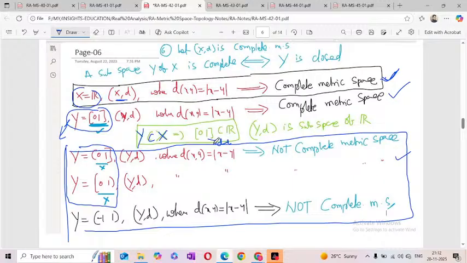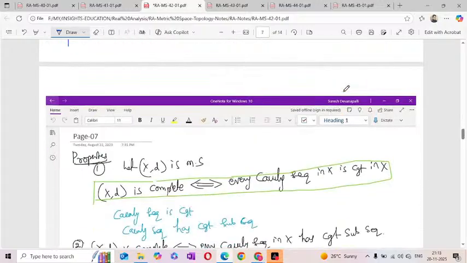That means the conclusion is: if (X, d) is a complete metric space and Y is a subset of X, then Y is closed if and only if it is a complete subspace. Or if the subspace Y of X is complete, then definitely it is closed. So this is an if and only if condition. So this point we have to observe.